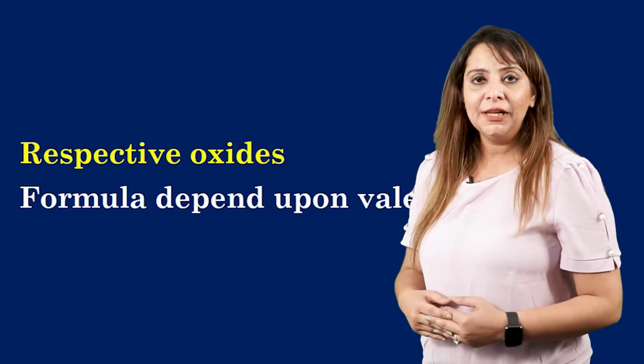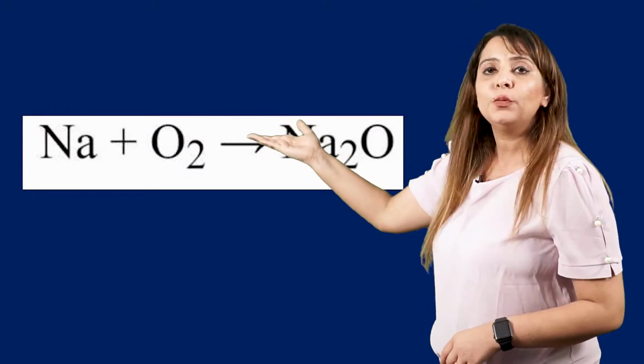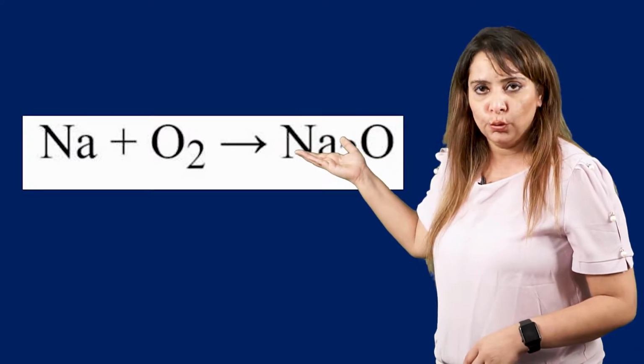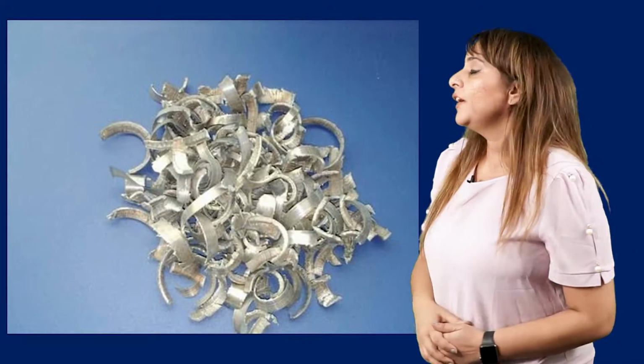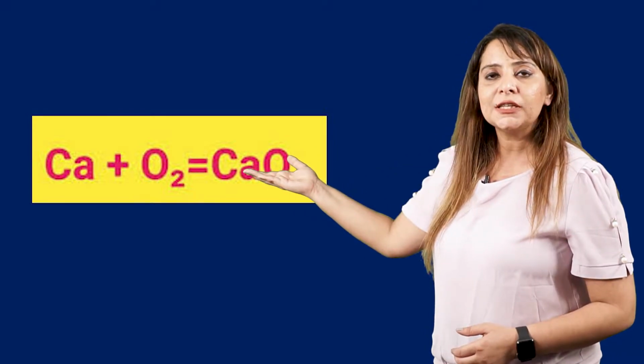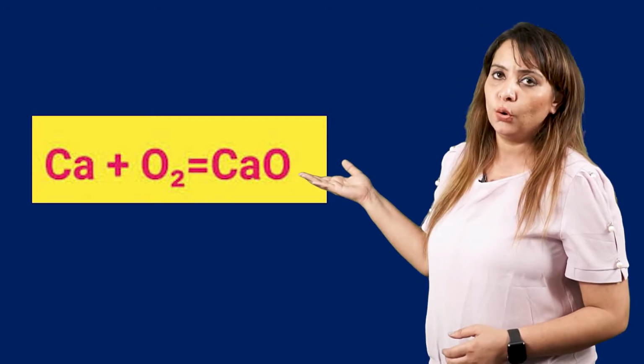So for example, let's take an example of a certain metal. Let's say I have sodium. We know that the symbol for sodium is Na. So Na reacts with oxygen, that is plus O2, it will form Na2O, right? Likewise, if we react calcium, that is Ca, with O2, we get calcium oxide, that is CaO.